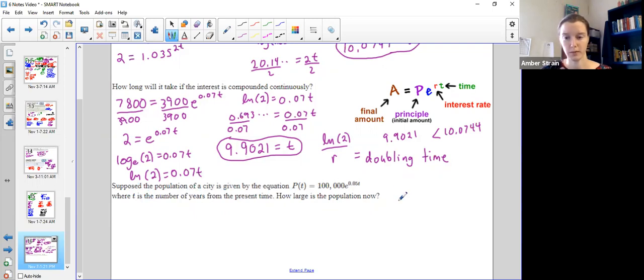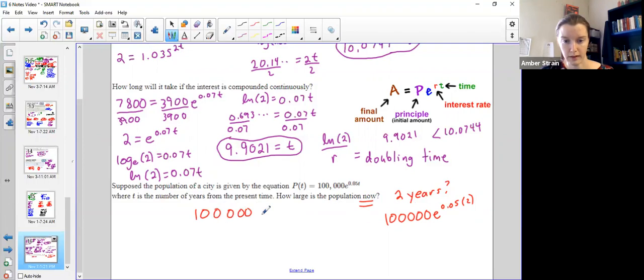If they asked how large was the population 2 years later, just as an extra example, then it would have gone 100,000 times e to the 0.05 times 2, and I would have figured that out. But if it's right now, well, how much time has passed if it's right now? 0. It is right now.